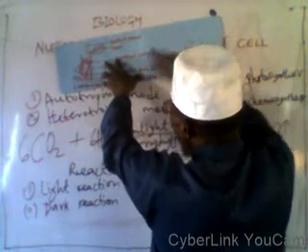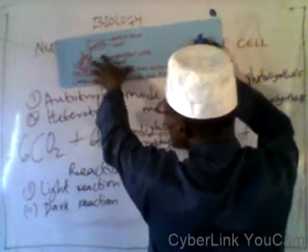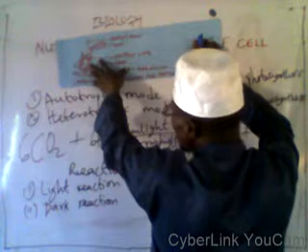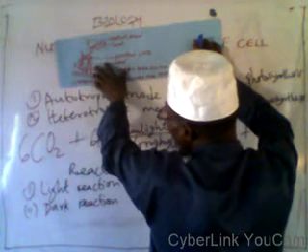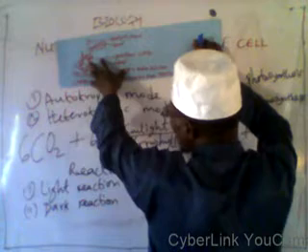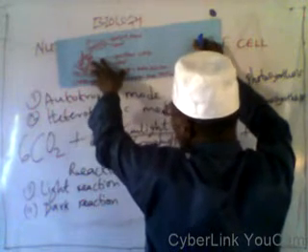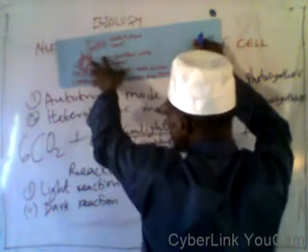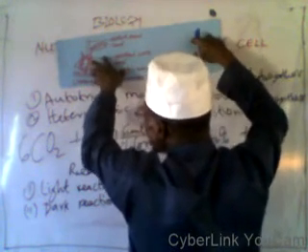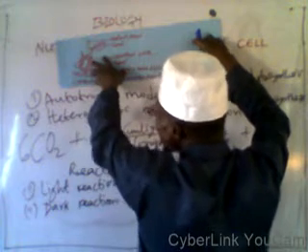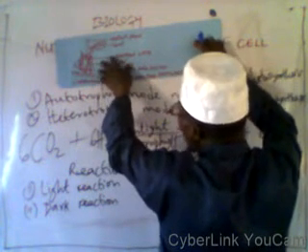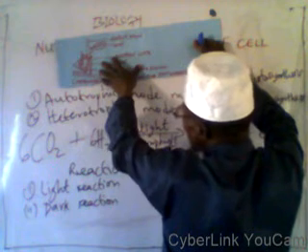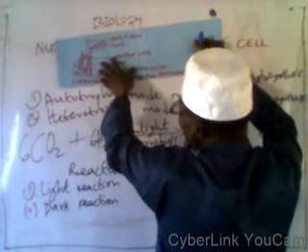Then we will expose the setup to sunlight for a few hours.